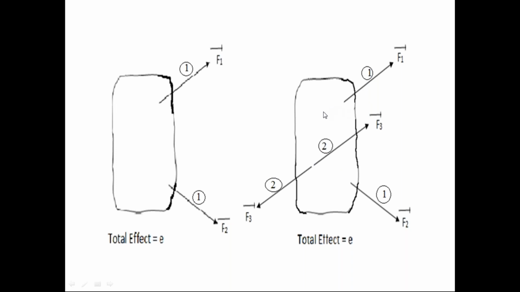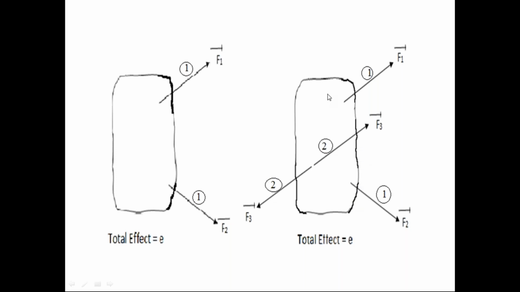Now we will move from the first diagram to the second diagram. Just now we discussed from the first diagram to the second diagram. We apply the first force system only. The effect on the rigid body due to the first force system is E. Then in the second diagram, we apply the second force system on the rigid body along with the first force system. Still the body has the same effect as E because the second force system is in equilibrium condition.